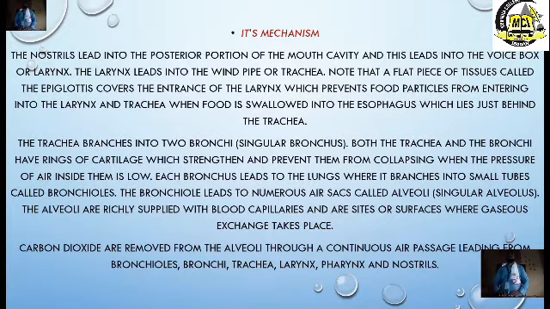The nostrils lead into the posterior portion of the mouth cavity, and this leads into the voice box, which is the what? The larynx. The larynx leads into the windpipe or the trachea. Now, note that a flat piece of tissue called the epiglottis covers the entrance of the larynx, which prevents food particles from entering into the larynx and the trachea.